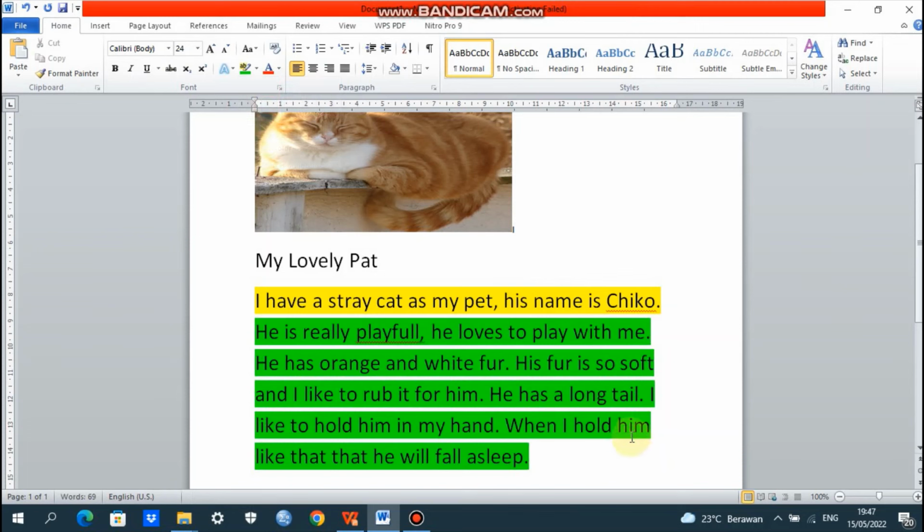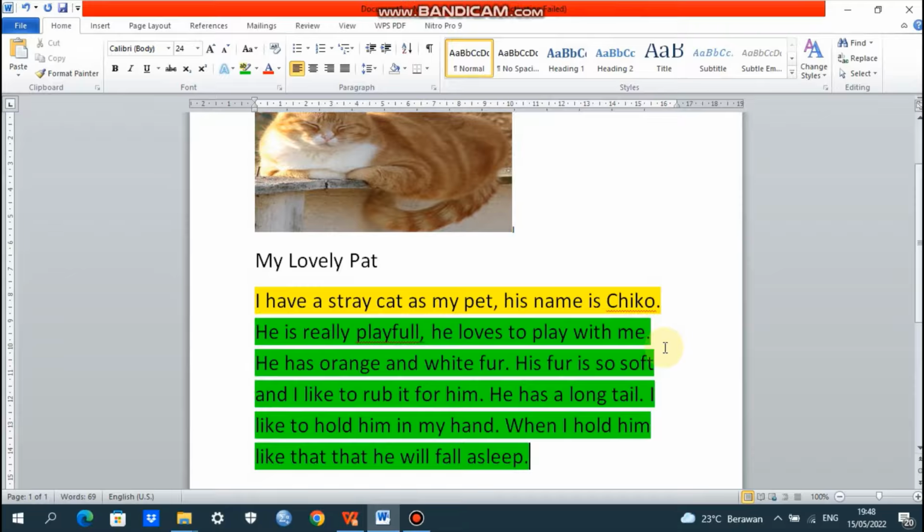Okay. So description here, still remember? It describes, it shows qualities, it shows parts of the description. It shows characteristics of my lovely pet Chico.